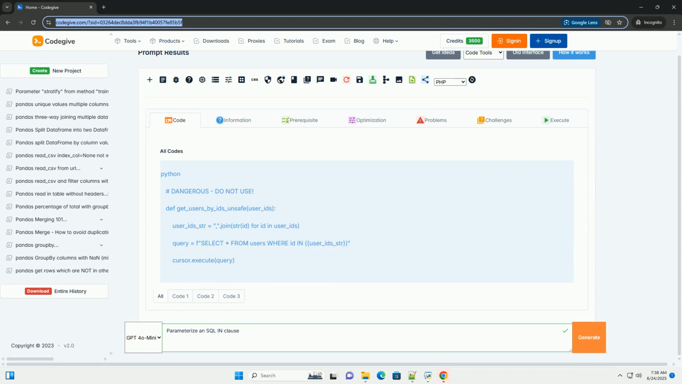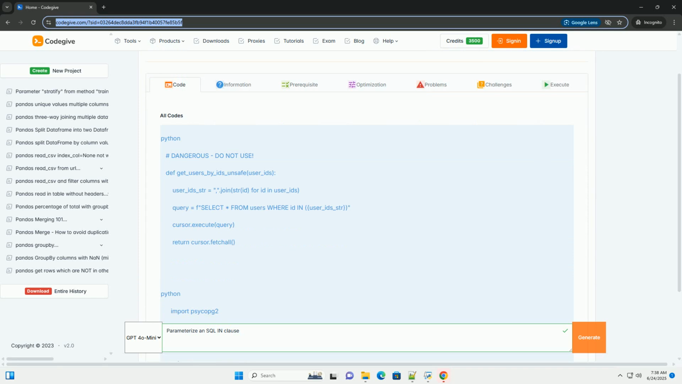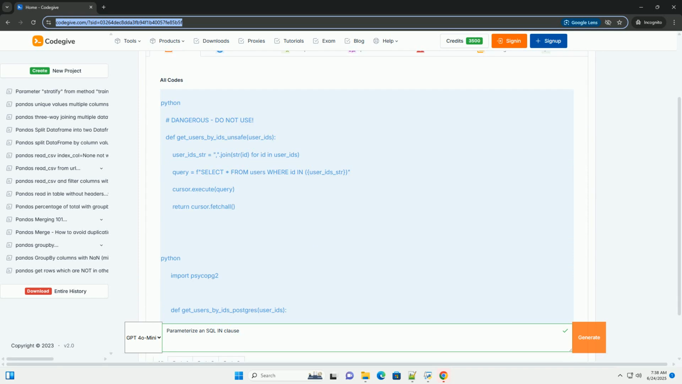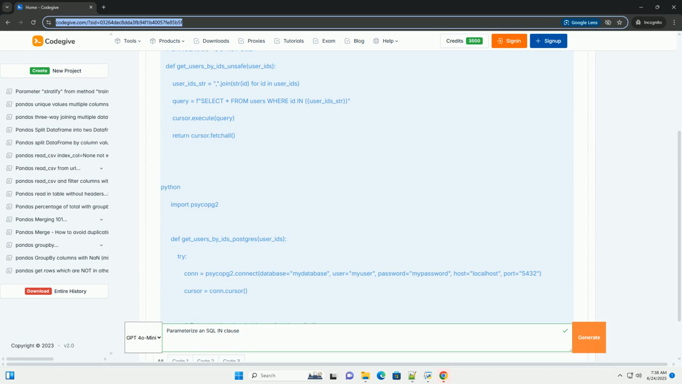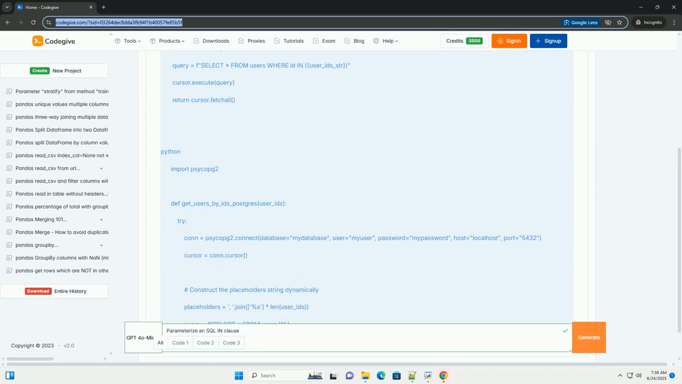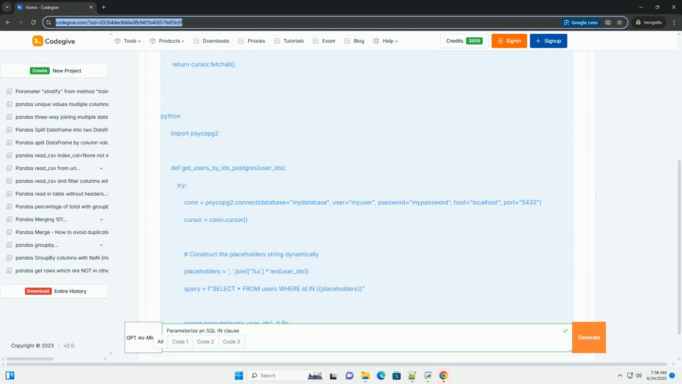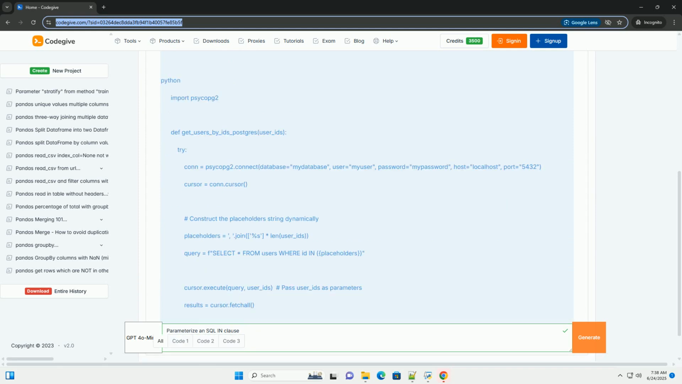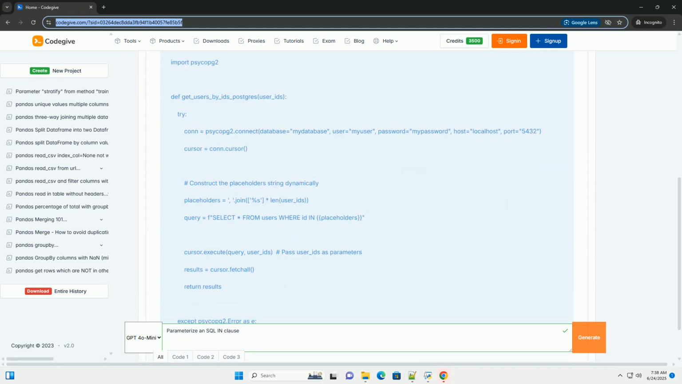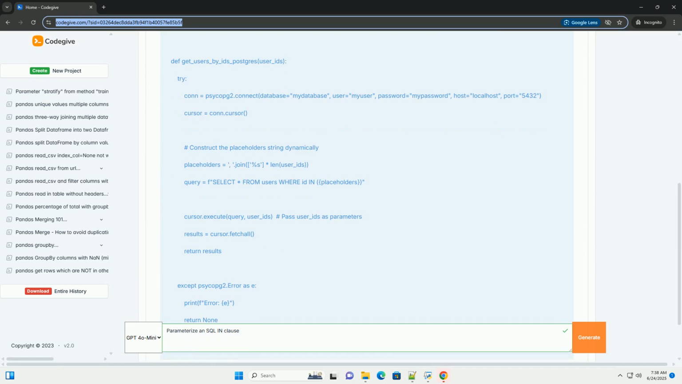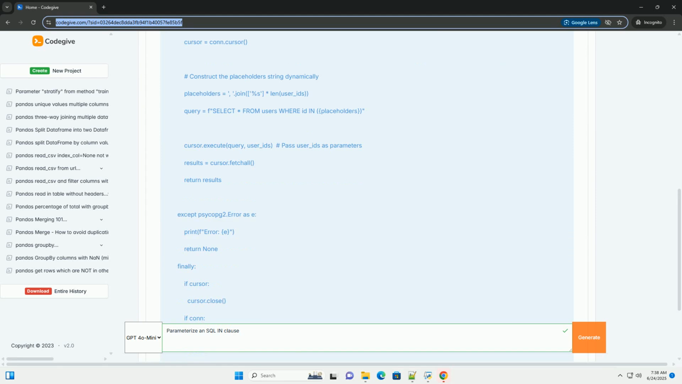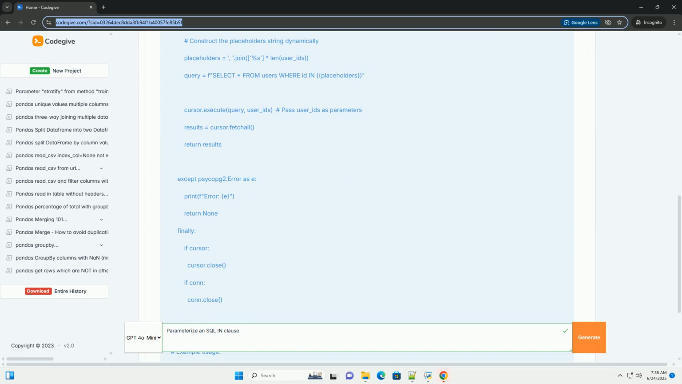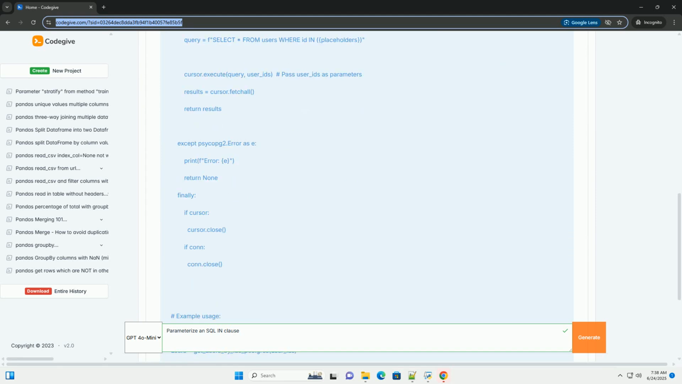Parameterizing SQL IN clauses, a comprehensive guide. Parameterizing SQL queries is crucial for preventing SQL injection vulnerabilities and improving performance. However, directly parameterizing the IN clause presents some unique challenges because the number of values passed into the IN clause can vary. This tutorial explores the different techniques for effectively parameterizing IN clauses, along with code examples in Python, using